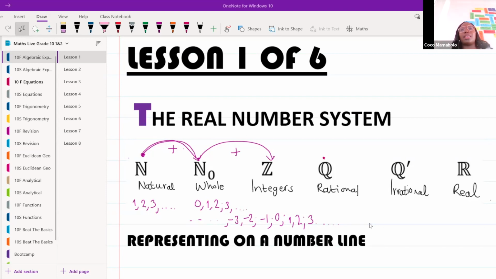Okay, watch what I'm going to do. I'm going to say that rational numbers are natural numbers plus whole numbers plus integers plus rational numbers. Now, what our rational numbers are going to do is they're just going to include fractions, because a rational number is actually a fraction. So things like 1/3, 2/5, 6/7. Those are our rational numbers, right? Now, I want to ask this question and I want to see who can answer it. Why can I say that the number 2 is also a rational number? Why can I say that the number 2 is also a fraction? Why can I say that?